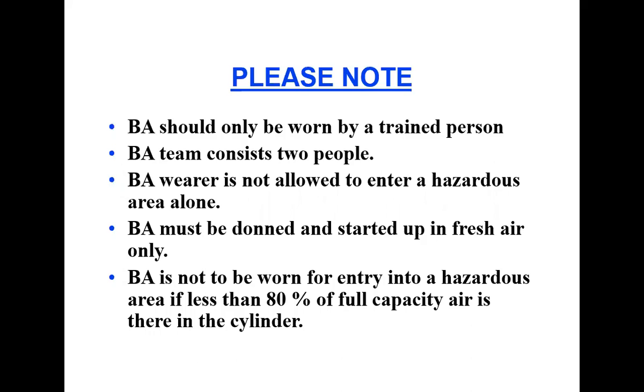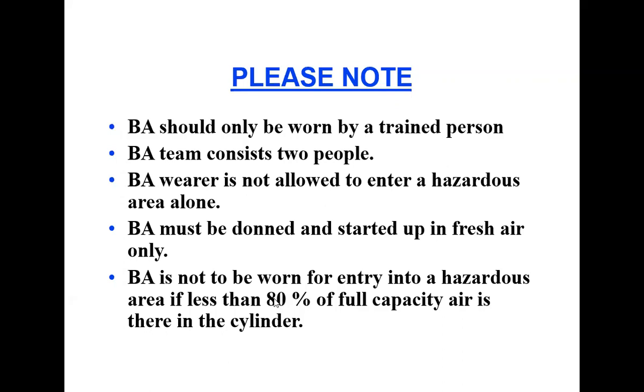So BA must be put on and started up in fresh air only. Then BA is not to be used for entry into a hazardous area if there is less than 80% of full capacity air in the cylinder. So we have already discussed this. The first step is to check the 80% plus full capacity of the air in the cylinder. Then we have to check the gauge.